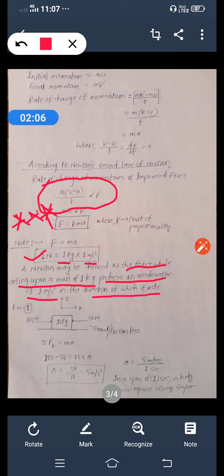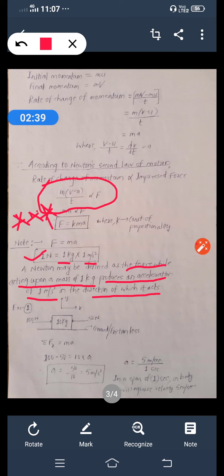So its simple meaning is, for a mass of 1 kg, an acceleration of 1 meter per second square is produced by applying how much force? 1 Newton. So that's why you always remember this conversion. What is 1 Newton? 1 Newton is equal to 1 kilogram into 1 meter per second square.